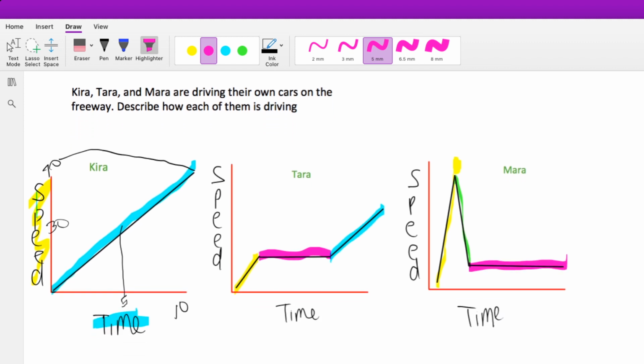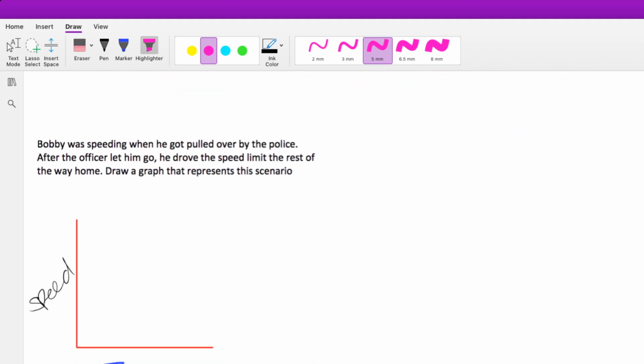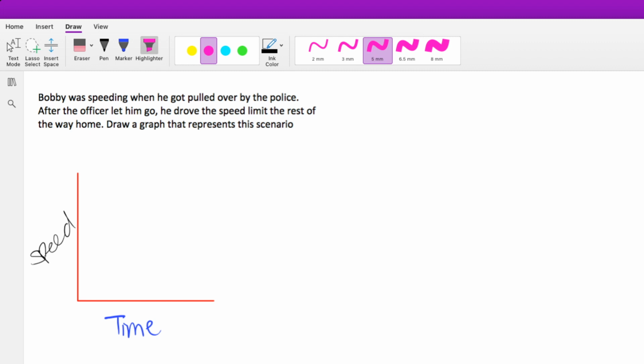Now let's try one on our own. This says, Bobby was speeding when he got pulled over by the police. After the officer let him go, he drove the speed limit the rest of the way home. Draw a graph that represents this scenario.